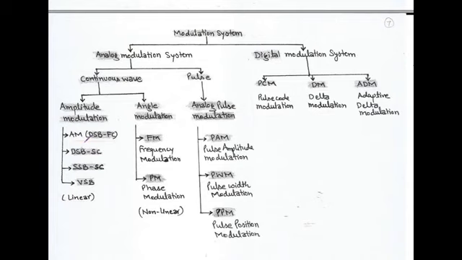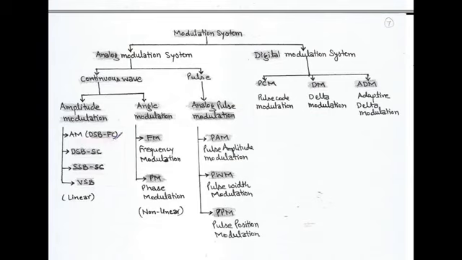The next classification of AM is double sideband suppressed carrier, in short DSB-SC. Further classification is single sideband suppressed carrier, that is SSB-SC, and then we talk about VSB. VSB is called vestigial sideband. So these are the four types of amplitude modulation. In this case, the standard AM is called double sideband full carrier.